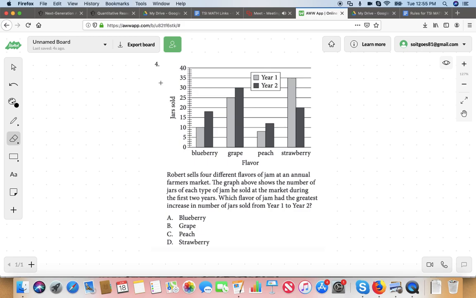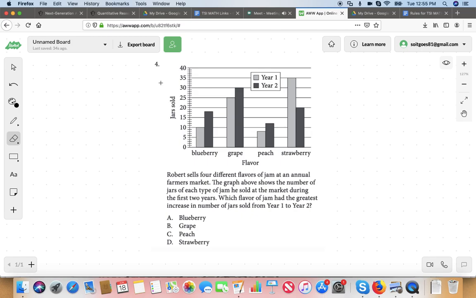Okay. Now, lastly, let's look at the data. Don't even worry about the question right now. Let's just look at the data on the chart. Are there any trends, or can we see any conclusions we can draw from this chart? We can say that strawberry had the greatest decrease. No, strawberry didn't have the greatest decrease, but grape had the greatest increase from year 1 to year 2.